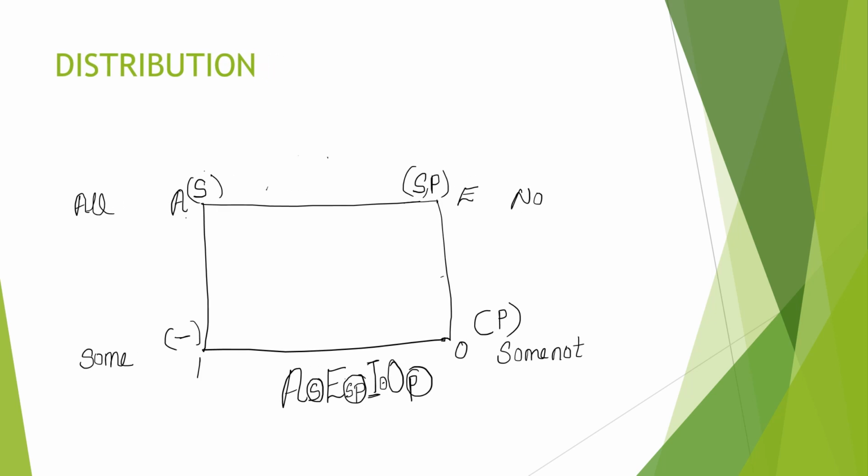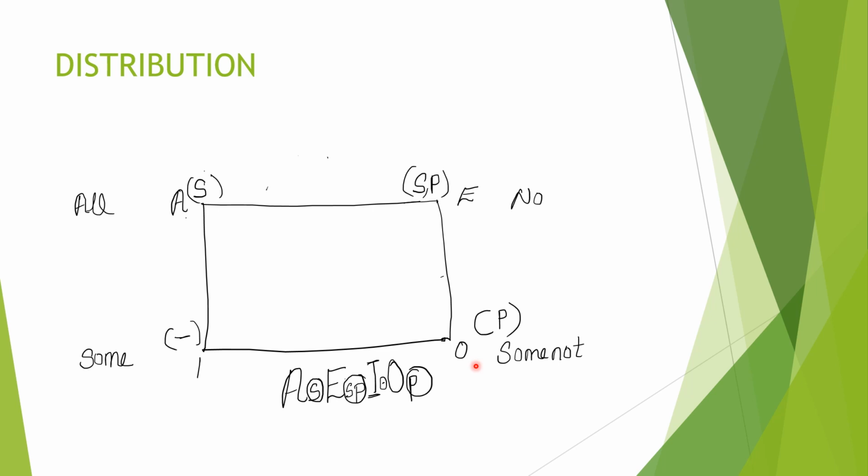So in the arguments, you have to find all these things. This is a table which shows the square of opposition. You know that a sentence that starts with All, we use A. A sentence that starts with No, we use E. Some, we use I. And Some not, we use O. Understood? So in this, the first one, only the subject is distributed, so I have written S. Here subject and predicate are distributed, so we have written SP. And in Some, there is no distribution, so a negative mark is given here. And in the case of Some not, P is distributed.